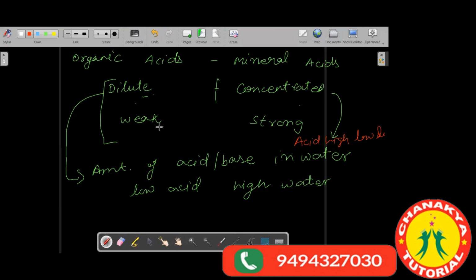In a dilute acid, the amount of acid in water will be low and the amount of water will be high. Understood dilute and concentrated? Yes, sir. Okay. Then we'll come to weak and strong in the next class. I just want to clarify everything up to dilute and concentrated.